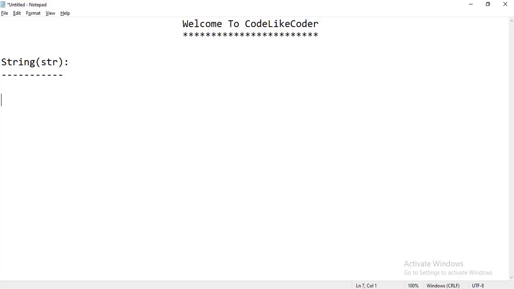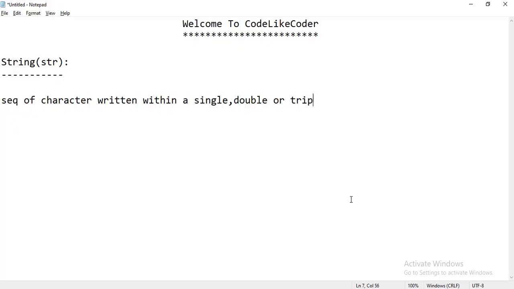In this video, we are going to learn about the string data type. It is a very important data type in all programming languages. So the string data type is nothing but a sequence of characters written within single, double or triple quotes.